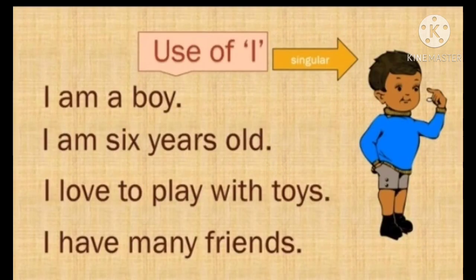Use of I. When we say something about ourselves, then we use I. For example, I am a boy. I am 6 years old. I love to play with toys. I have many friends. जब हम खुद के बारे में बात करते हैं, तब I यूज़ करते हैं.